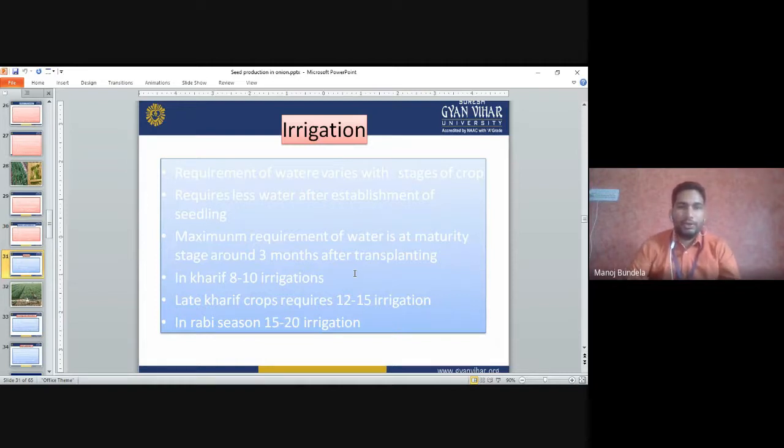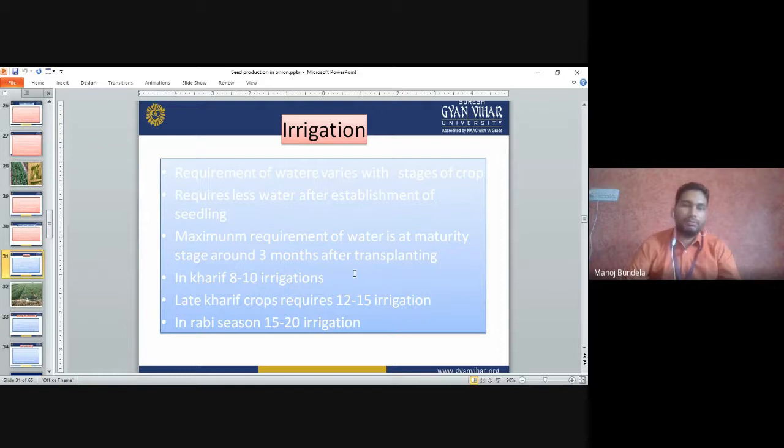Irrigation requirement of water varies with the stage of the crop. It requires less water after establishment of the seedling. The maximum requirement of water is at the maturity stage. At the time of maturity, we will apply the maximum quantity of water.